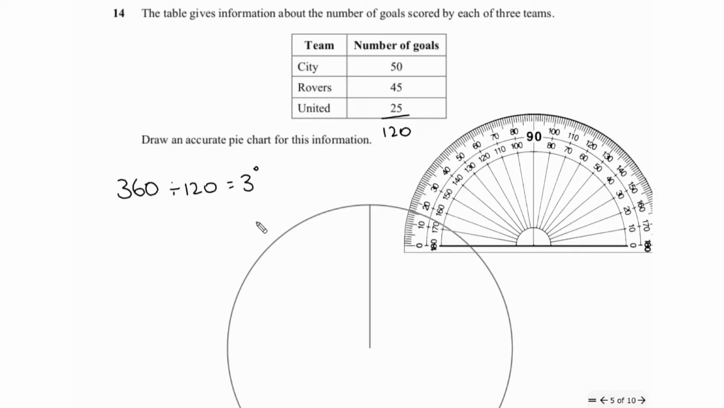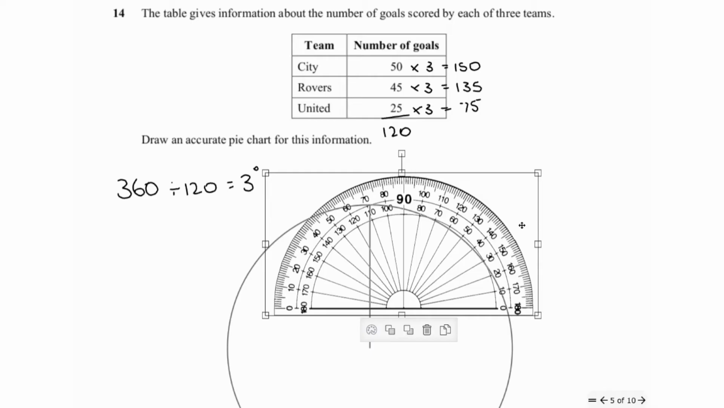So we're then going to go back to our data and say, well, if City scored 50 goals and each of those goals is worth 3 degrees, then that would be 150 degrees of my pie chart. Rovers is 45 times 3, so that is 135. And then the next one is 25 times 3, and that adds up to 75. So that added all together makes 360. So we know we've done something right if it all adds up to 360.